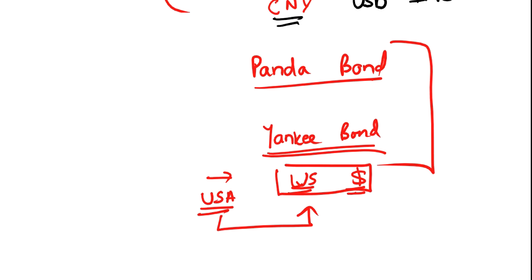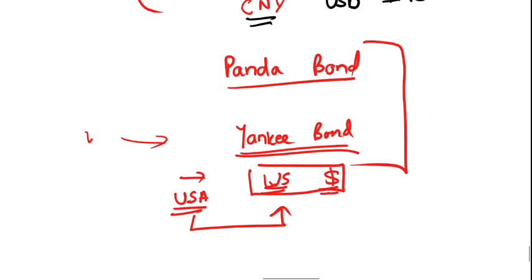So now if you are issuing the bond in the US, which rules and regulations do you have to follow? Suppose a UK company, XYZ Incorporation, is issuing a bond in the US denominated in US dollars. Now tell me which rules, regulations and legal requirements they have to follow. Obviously they have to follow the rules and requirements of the US.